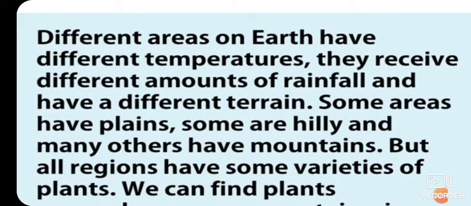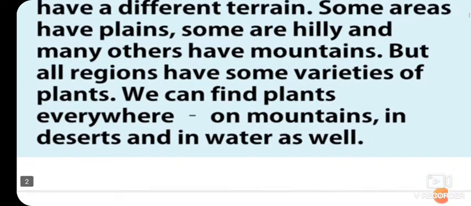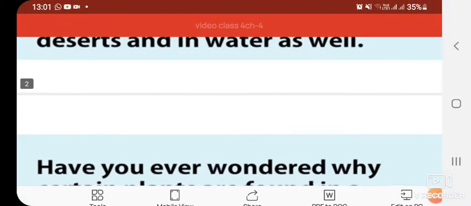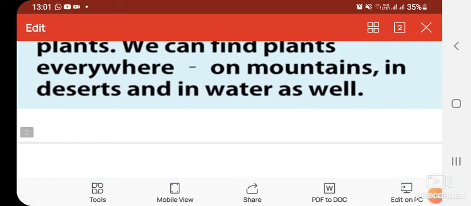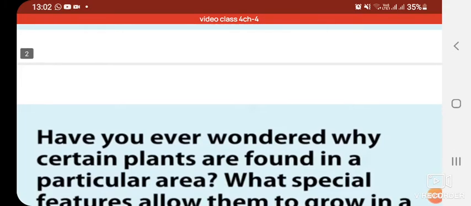Students, different areas on earth have different temperatures. They receive different amounts of rainfall and have a different terrain. Some areas have plains, some are hilly, and many others have mountains. But all regions have some varieties of plants. We can find plants everywhere: on mountains, in deserts, and in water as well.